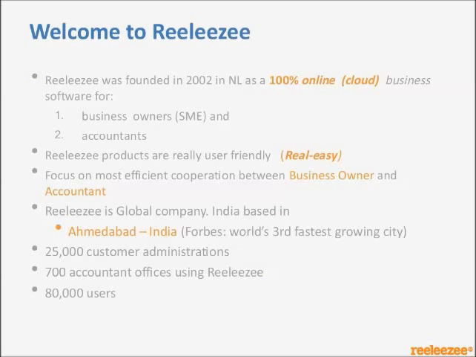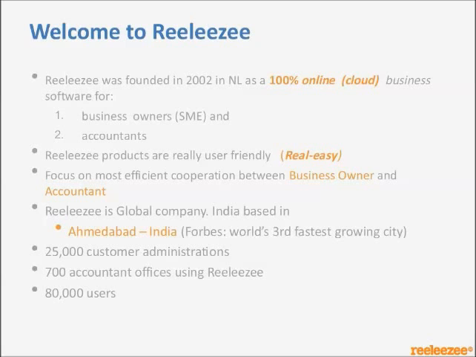Let's start the session. I would just brief you about Reeleezee. It was founded in 2002 in Netherlands as a 100% online cloud-based business software. We create application software only for business owners and accountants. Reeleezee products are really user-friendly. That's how we get our name, Reeleezee. The focus is on improving cooperation between business owners and accountants.